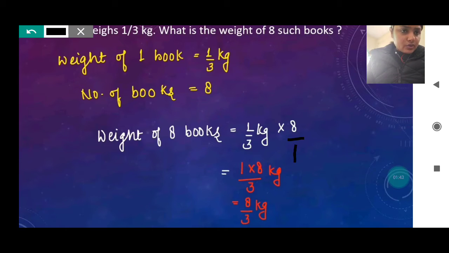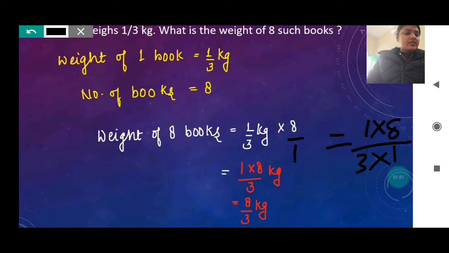After that you will write it in one line, 1 into 8 and 3 into 1. Now by crossing, if you will see, is it divisible? No, it is not. If 1 and 1 you divide, the same will come, and 3 and 8 is not. So 1 into 8 is 8, and 3 into 1 is 3.